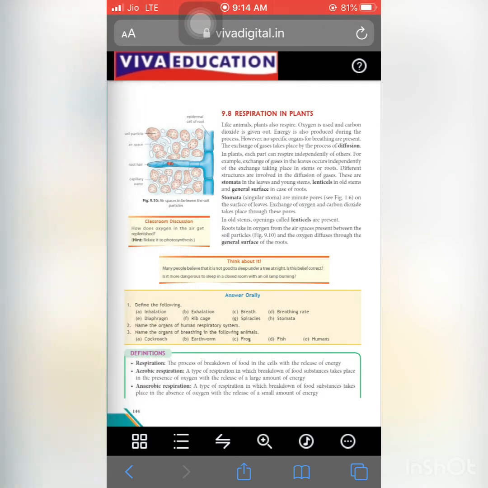Now next one is respiration in plants. So how can plants respire? Plants take in carbon dioxide and release oxygen. This process is done with the help of leaves, because small openings present in the leaves are known as stomata, and the exchange of gases takes place through the stomata.